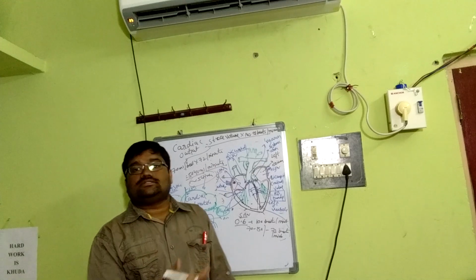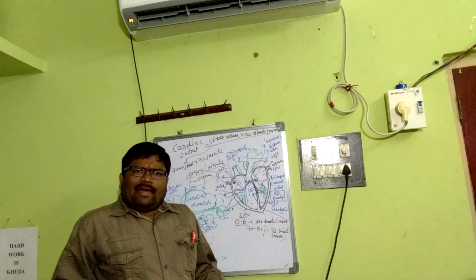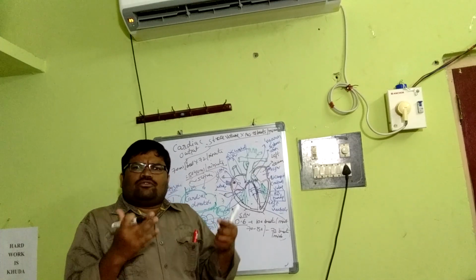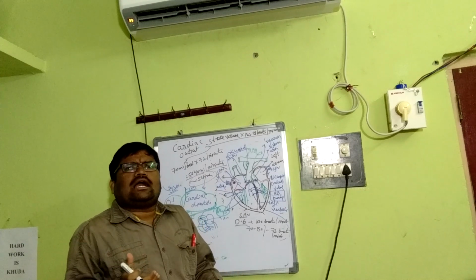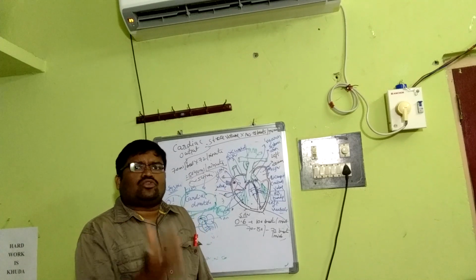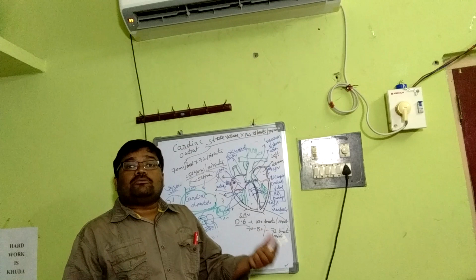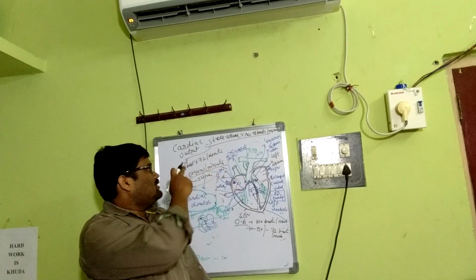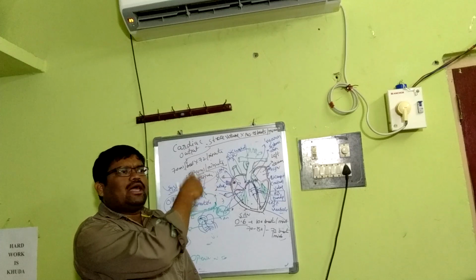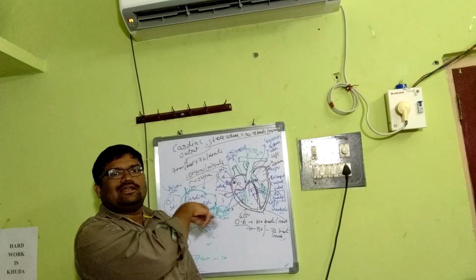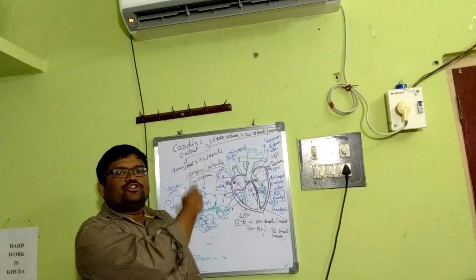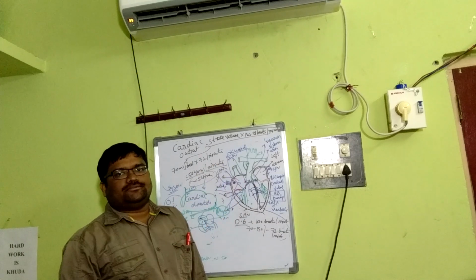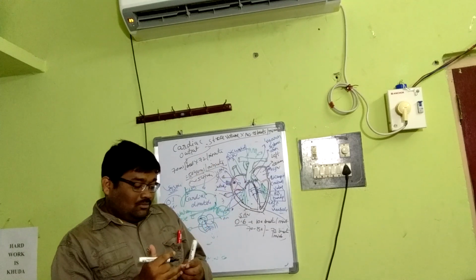Athletes can alter this because a large amount of blood has to be pumped out. That means enhancing the cardiac output, that means enhancing the stroke volume, so that a large amount of blood will be pumped out. This is about the function of the heart. Okay? The atrial systole, ventricular systole, and cardiac diastole in the cardiac cycle take 0.8 seconds, and the cardiac output is stroke volume into number of beats per minute.